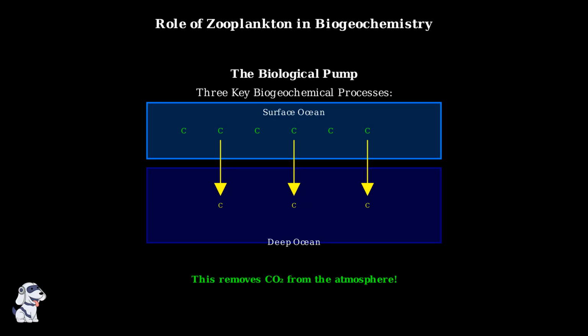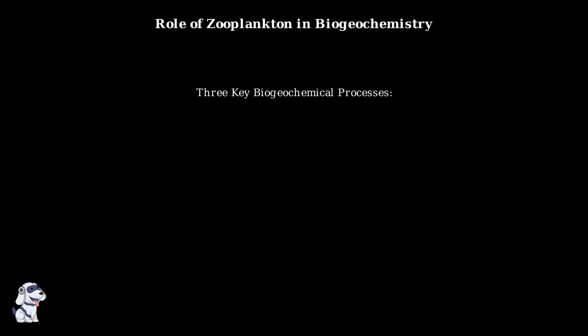This biological pump is incredibly important for our planet's climate. By moving carbon to the deep ocean, zooplankton help remove carbon dioxide from the atmosphere, acting like a natural climate regulator. The biogeochemical role of zooplankton shows us how these tiny organisms have a massive impact on global chemical cycles, connecting surface productivity to deep ocean storage.